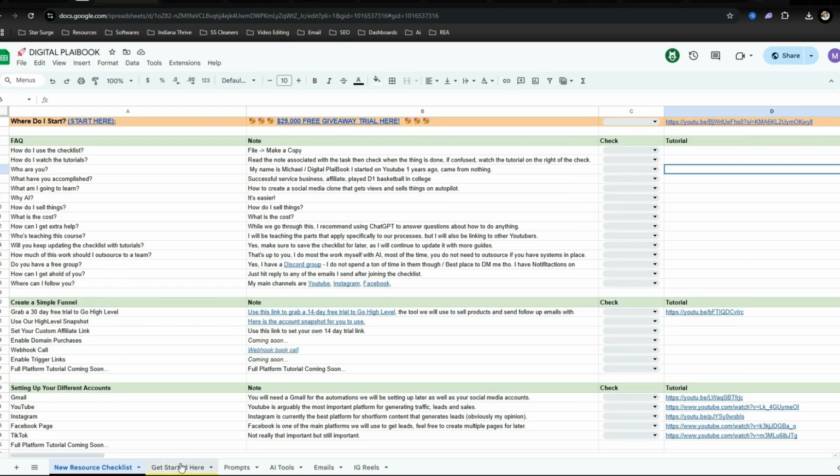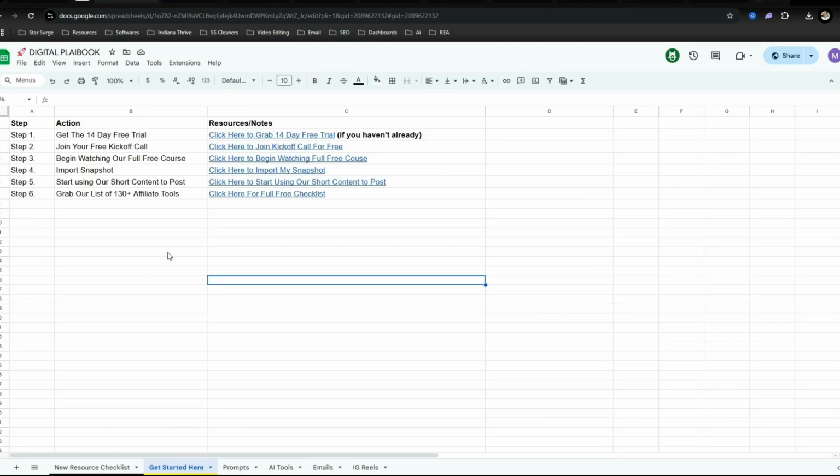Now I'm going to come back to this, and this is just the Get Started tab, which I like to go over with 6 simple steps. First step is you want to go ahead and grab Go High Level. It's an all-in-one marketing software that I use, and you're going to need this because it's going to allow you to import my snapshot, which has all my funnels, all my automations, and it actually has a social planner, which allows you to schedule out content months in advance.